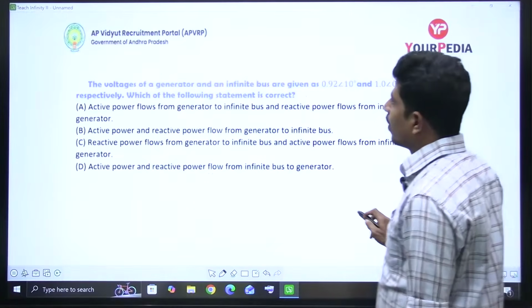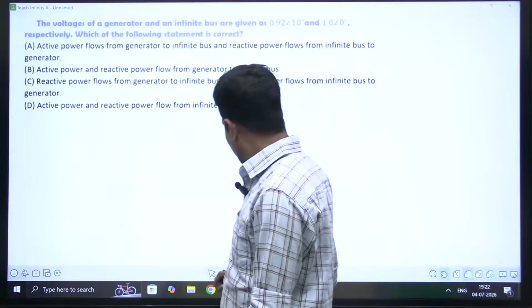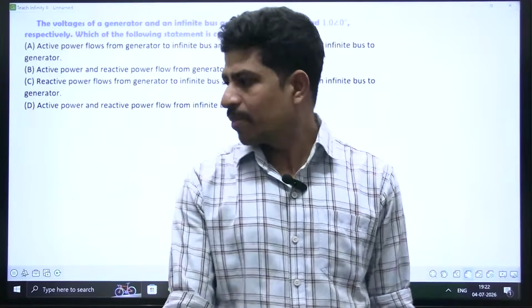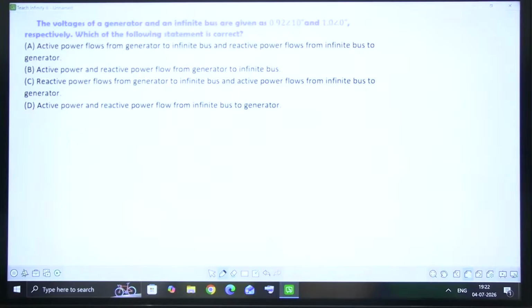This is a very good question. Okay, it is simple. If you know the concept, it is very simple. I'm giving 1 minute of time. Try to solve and give me the answer in the chat box. If you have any kind of question, you can type in the chat box. I'm here to help you with that. Solve it, please.